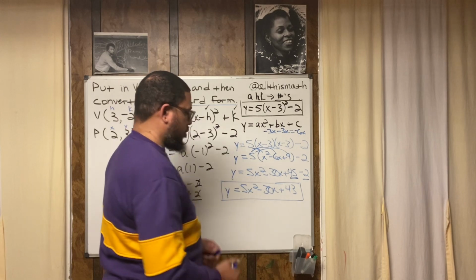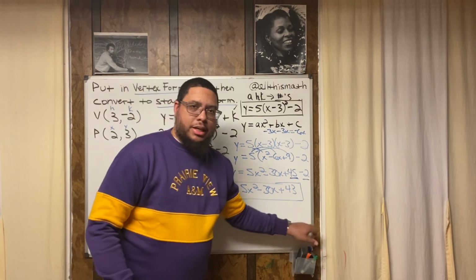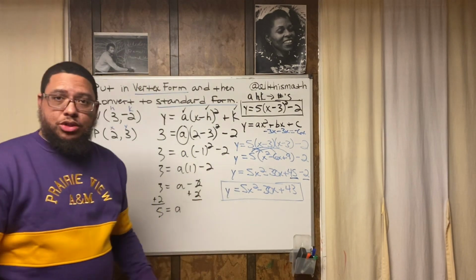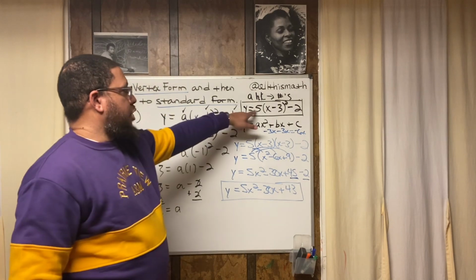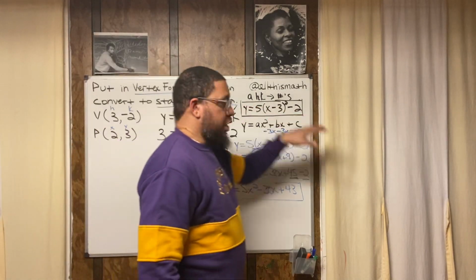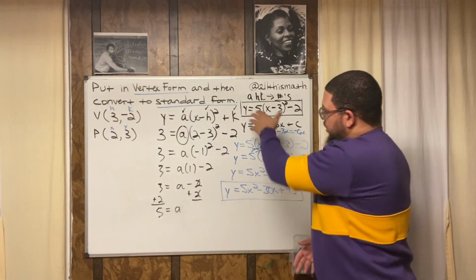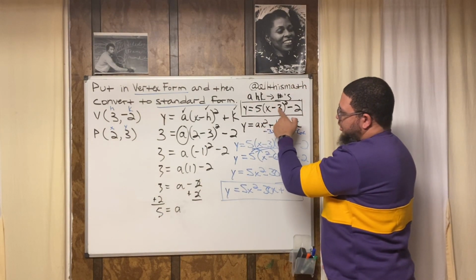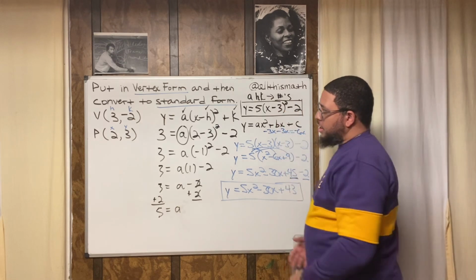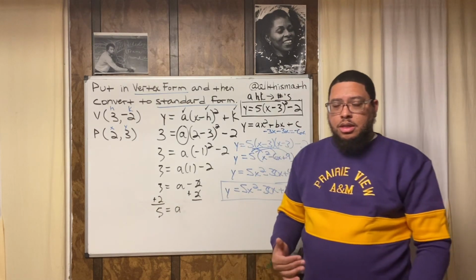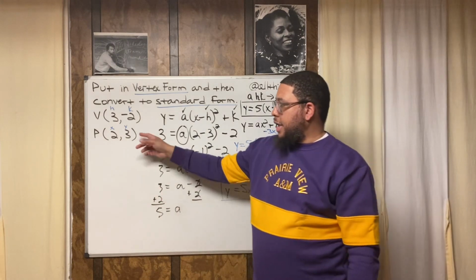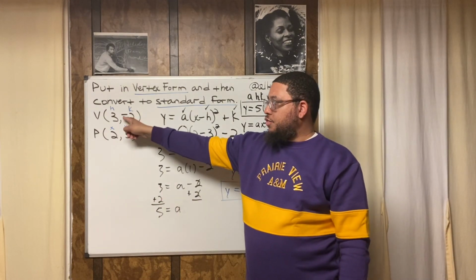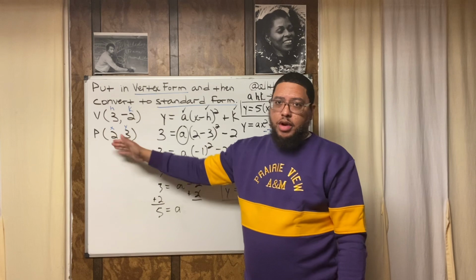That's my final answer. I know this seemed like a lot, but it ain't really difficult once you know how to do it, right? So this is the equation in vertex form. Let me slide over here. This is the equation in vertex form: y equals 5 times the quantity x minus 3 squared minus 2, right? The equation that represents the parabola that has this vertex and has this as one of its random points.